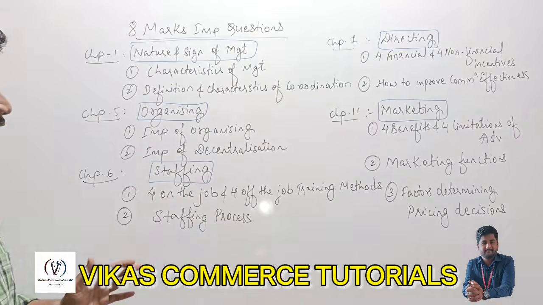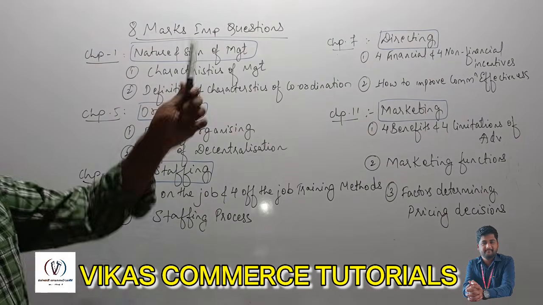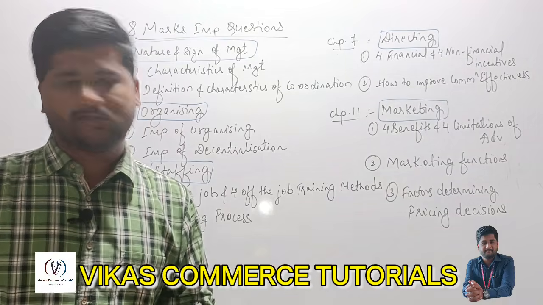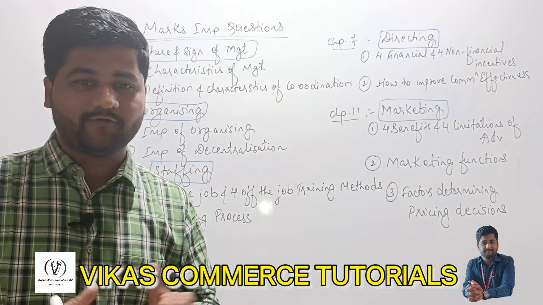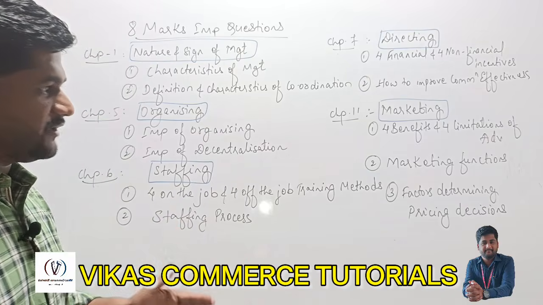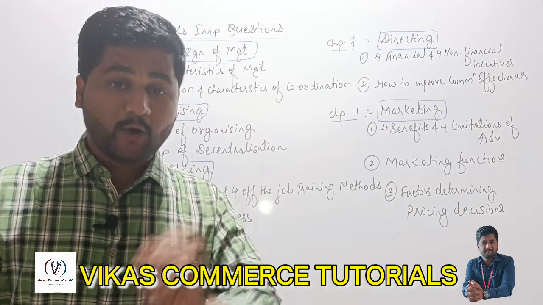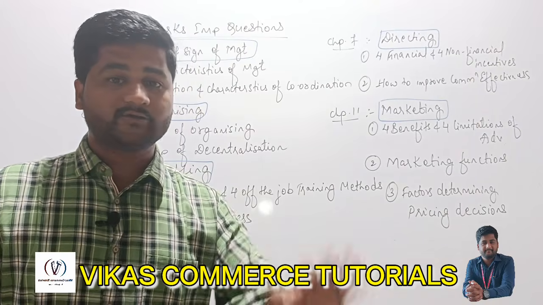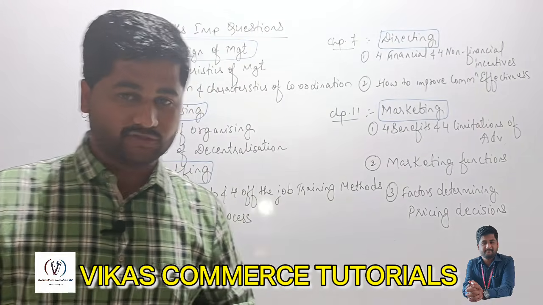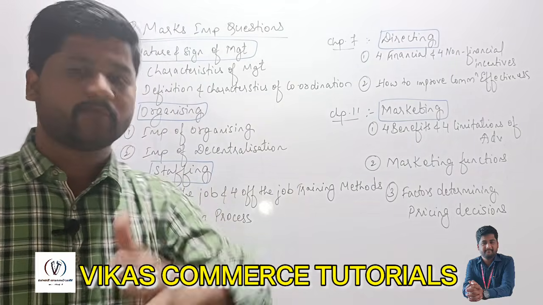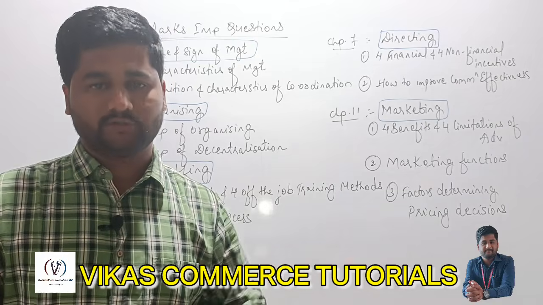Going chapter wise, from each chapter I suggest to study 2 questions of 8 marks. So 5 chapters multiplied by 2, you will get 10 important questions. Out of those 10, you should write only 3 in your examination. These 10 should be perfect by hook or crook. You should be perfect with all these 10 questions.